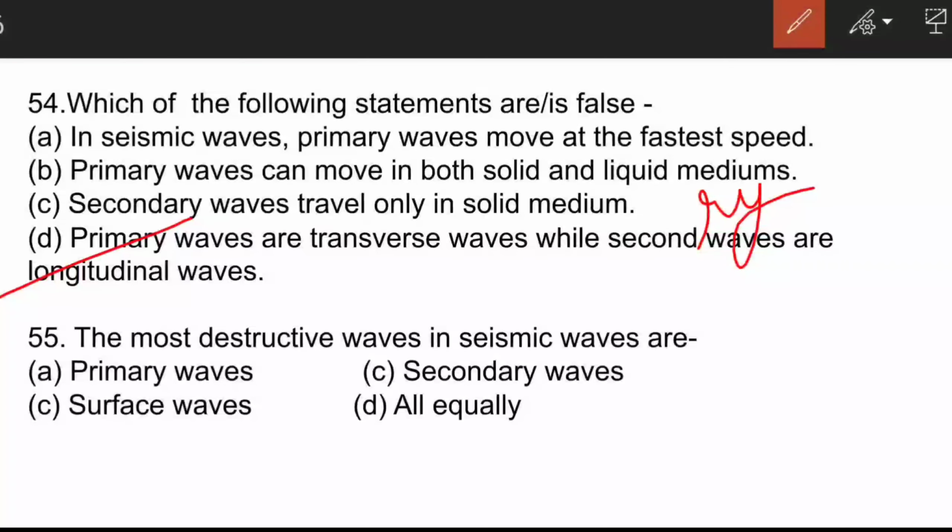The next question is, the most destructive waves in seismic waves are. So C is the correct answer here, surface waves. These waves are also known as long period waves or L waves. It originates when the P wave, that is the primary wave, hits the surface. This wave affects only the surface of the earth. They are the most destructive and cover the longest distance among the three types of waves.